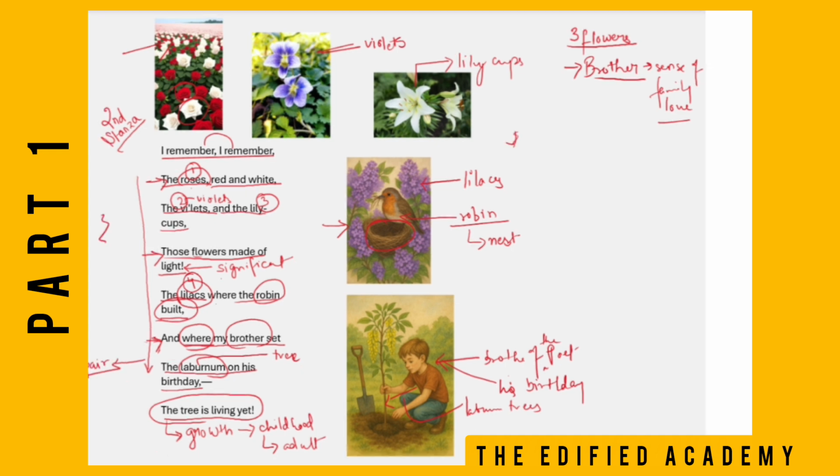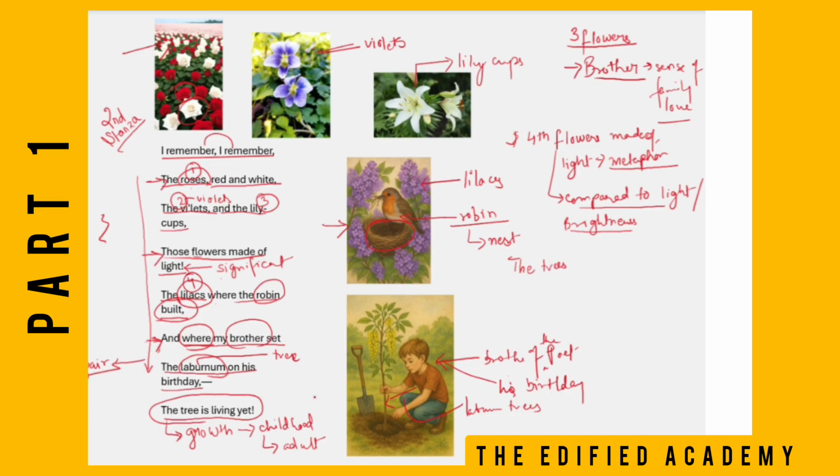Okay, so children, let's quickly find out the literary devices used here. In the very fourth line, those flowers made of light, children, here flowers are compared to light or brightness. Okay, this is how the fourth line has metaphor in it. And the last line is very important. This holds a whole theme of the poem. The tree is living yet. This sentence has